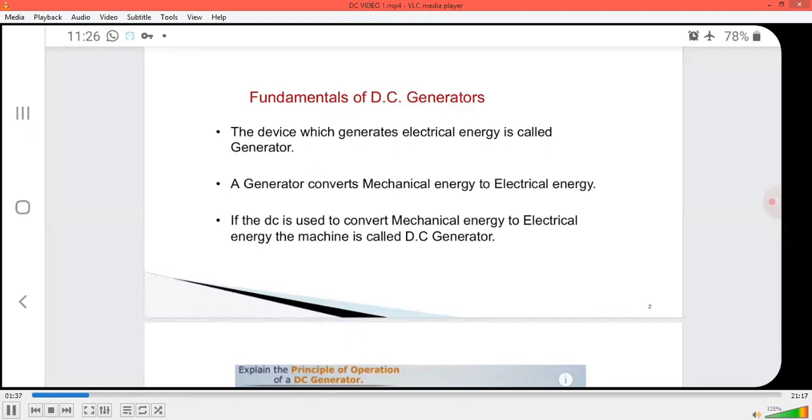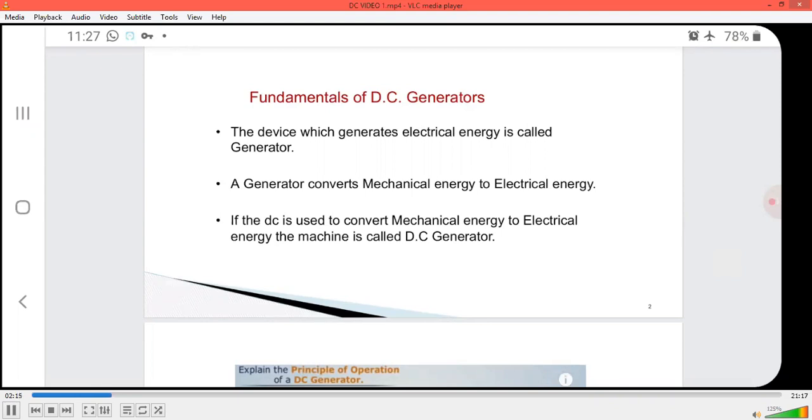Simply, an electrical machine which converts electrical energy into mechanical energy is called a motor. In direct current, DC current is used to convert mechanical energy into electrical energy. The machine is called a DC generator. The DC generator and DC motor work in reverse. The DC is used to convert electrical energy into mechanical energy. The machine is called a DC motor.